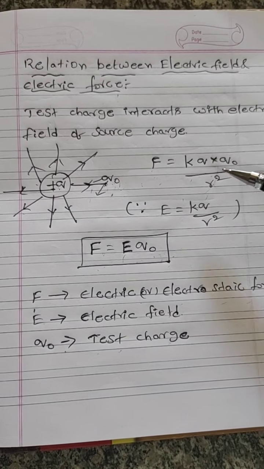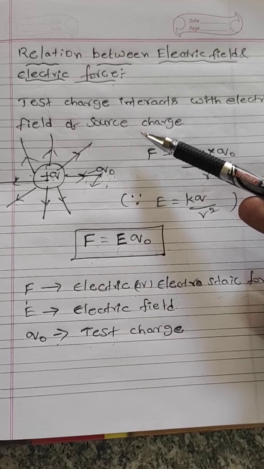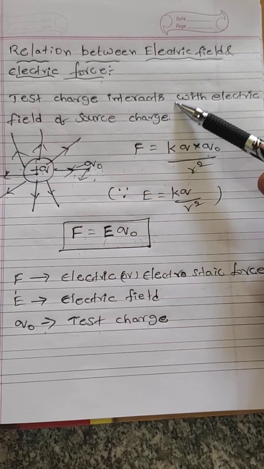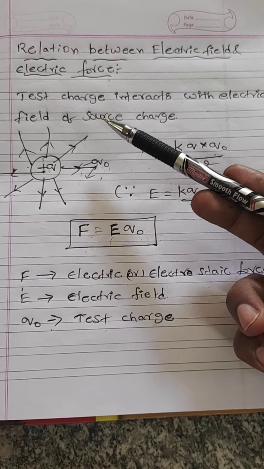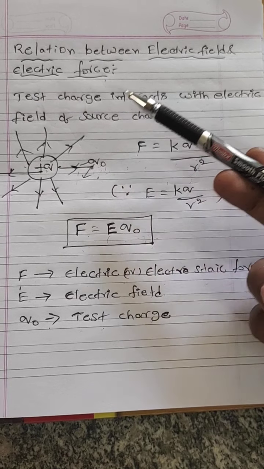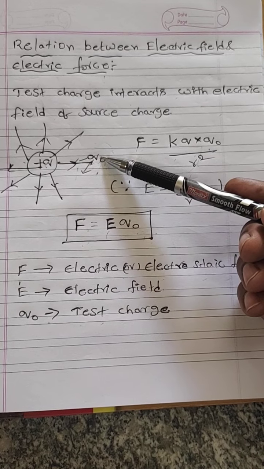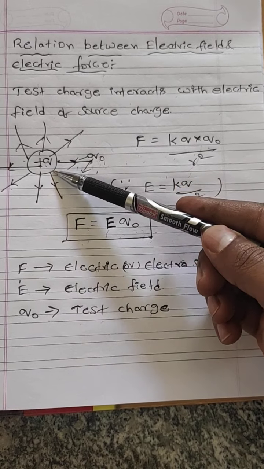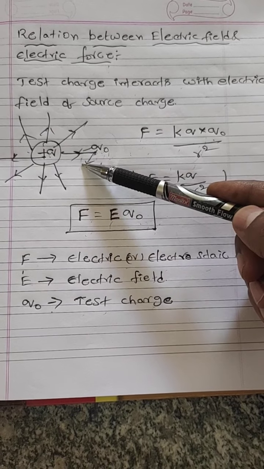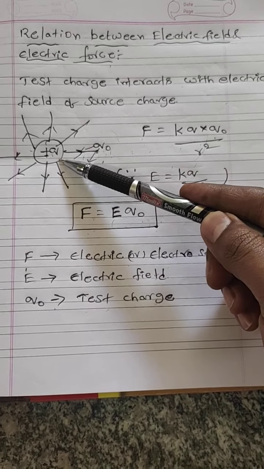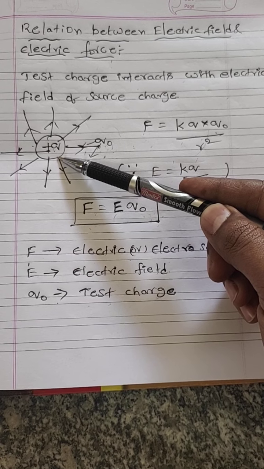In this relation between electric field and electric force, the test charge interacts with the electric field of the source charge. That means the test charge does not interact directly with the source charge. First it interacts with the electric field of this source charge, then only it can interact with the source charge.